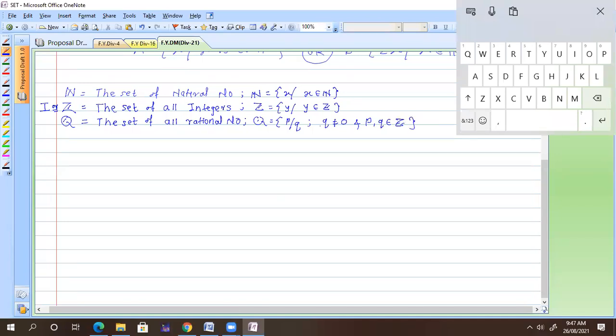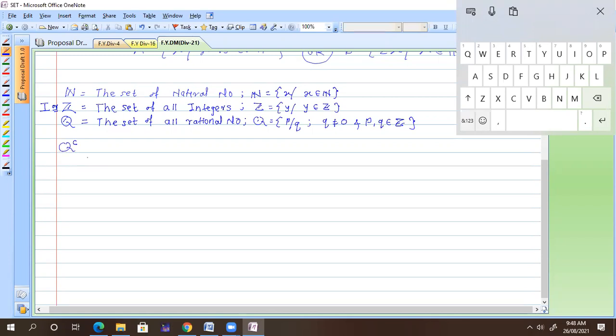Any rational number set contains all integers. Yes, substitute Q equal to 1. Then what are you getting? All P such that, if I substitute Q equal to 1 in that set, all P belongs to Z. So I am getting this set, all Y belongs to Z. Clear? Next, after doing this, we are going to see which is the subset of each one.